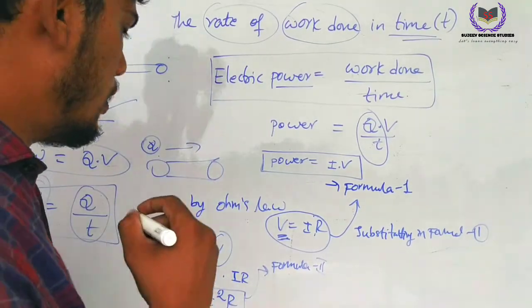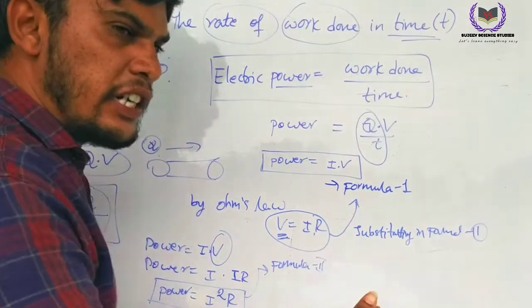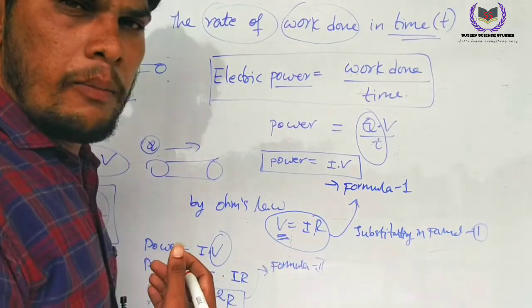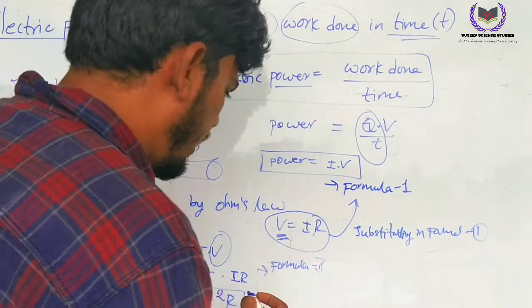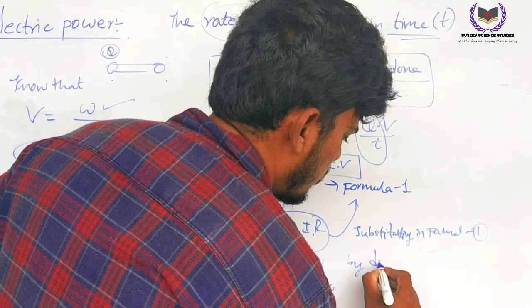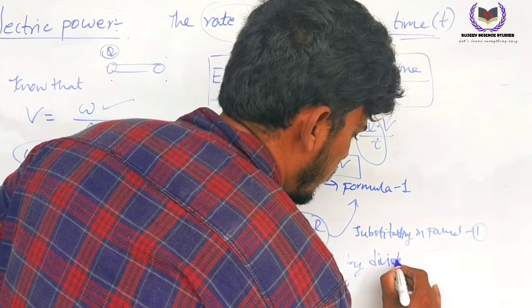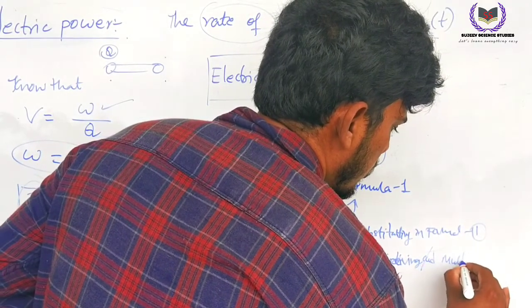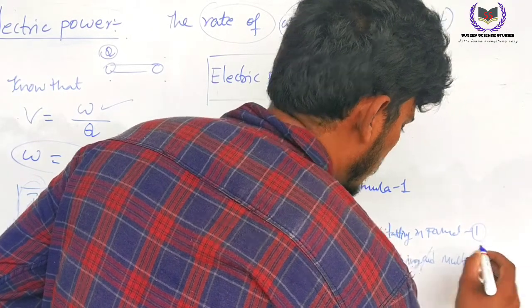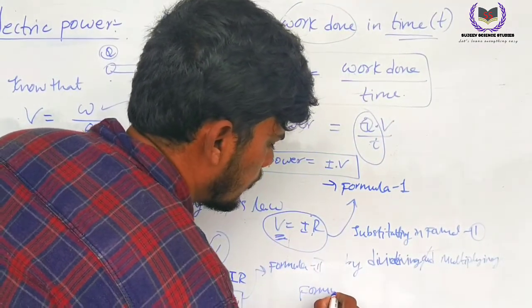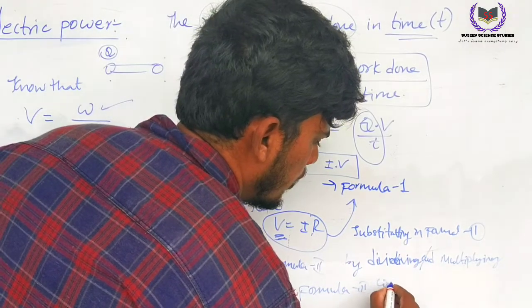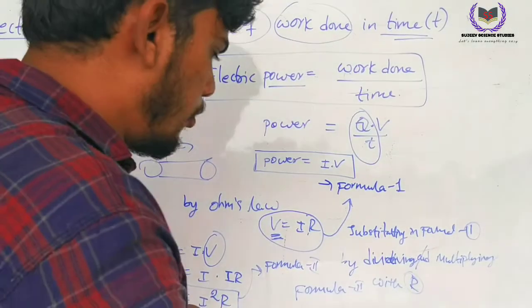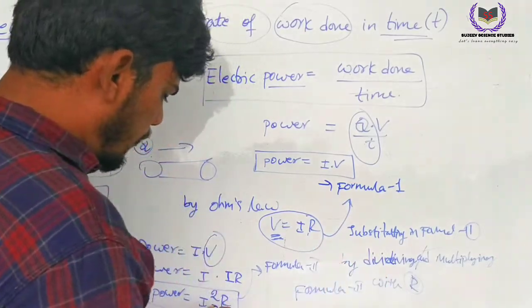From this formula 2, I am dividing and multiplying with R. Look here. What is formula 2?